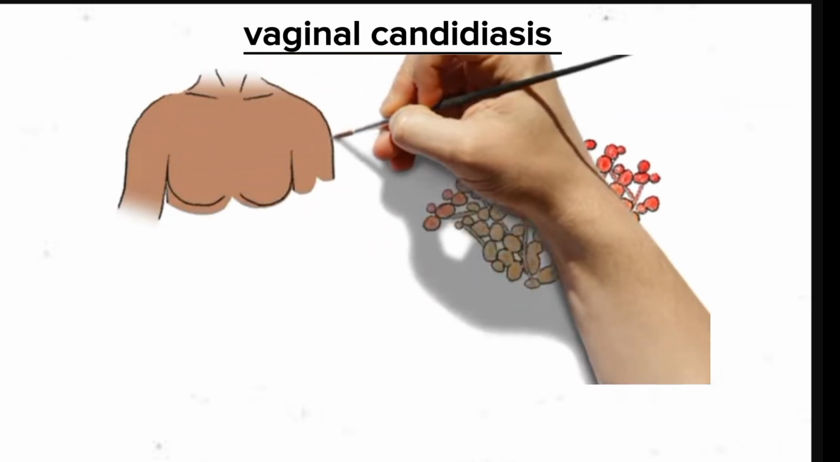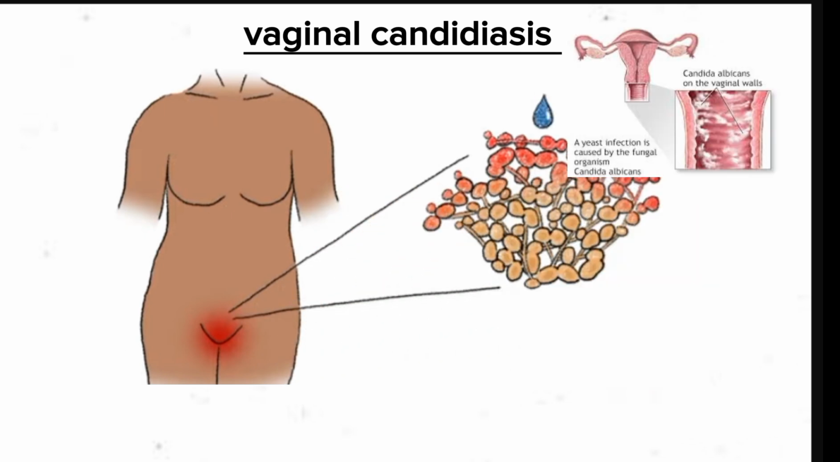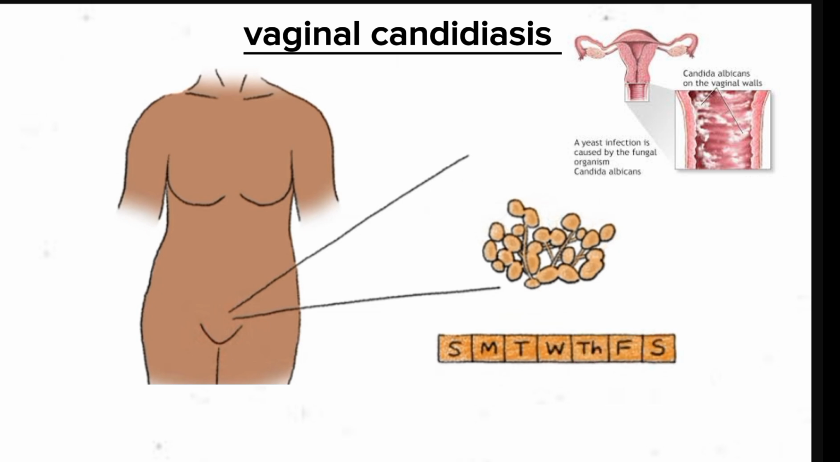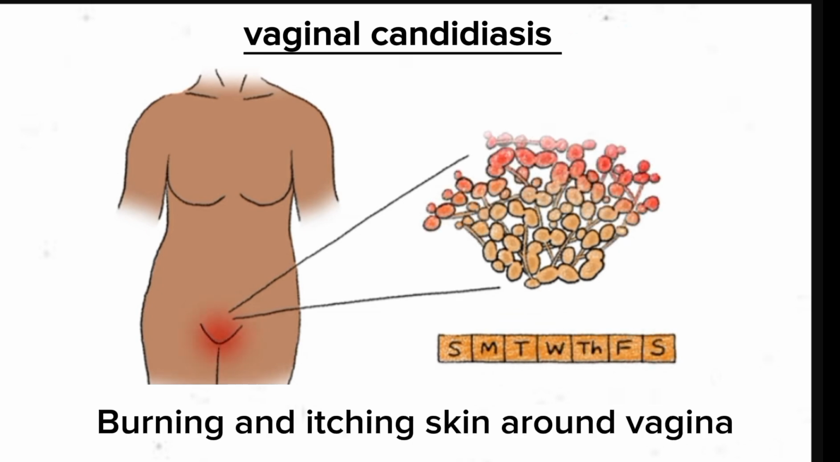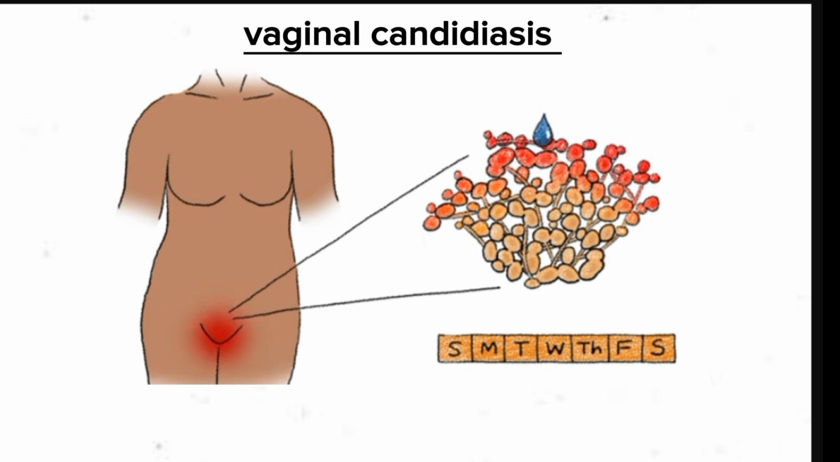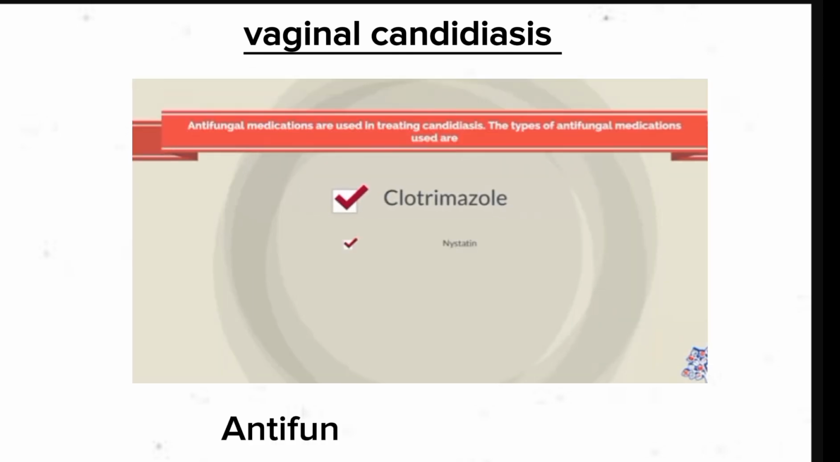Vaginal candidiasis. An overgrowth of the fungus Candida causes a vaginal yeast infection. A vaginal yeast infection causes the skin around your vagina to burn and itch, and it may change the consistency of your vaginal discharge. Treatment includes antifungal medication.